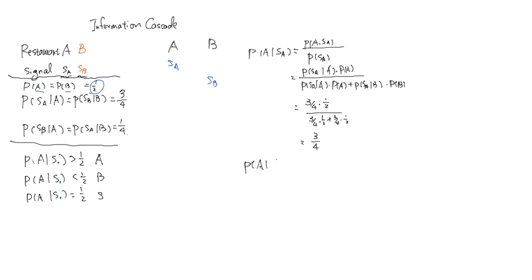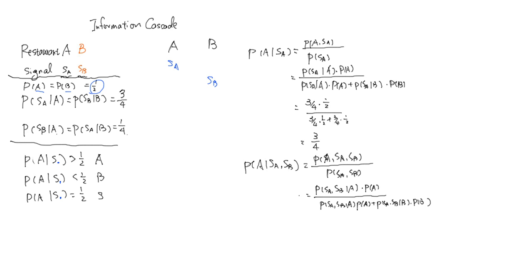His information set is that he sees a patron in restaurant A, so he knows that the first guy got SA for sure. Now he got SB. So what does that tell you about the posterior? Here we are stuck because we do not directly know what these two values are.